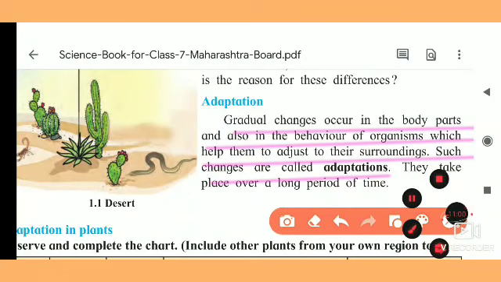Okay, then what about the behavior of organisms? The behavior of organisms also changes as per the body, which helps them adjust to their surroundings. For the adjustment in that surrounding, the body shows changes, and such changes are called adaptations. To adjust with the surrounding, the plant or animal body shows changes, and such changes are called adaptations.